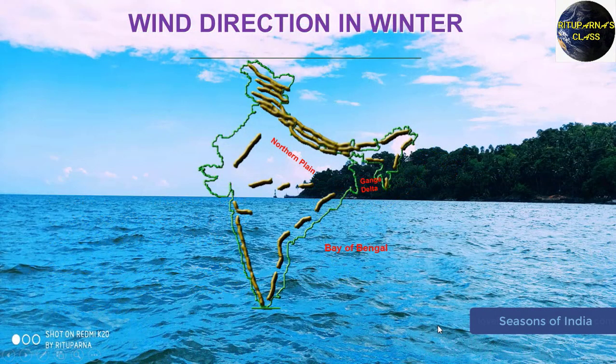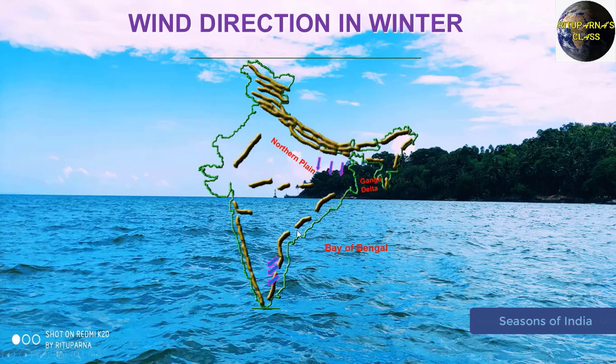Now we are going to discuss the wind direction in winter. At first, we'll observe the animation carefully. So in both cases we are observing the wind is coming from the northeastern side. One is coming from Central Asia and another one is coming from Myanmar. In both cases the wind is coming from land to sea, right?